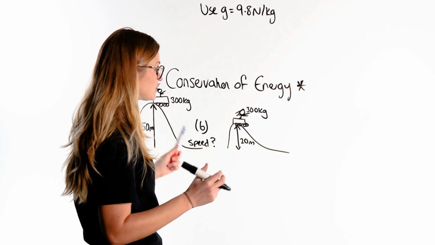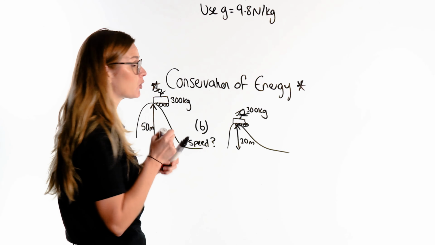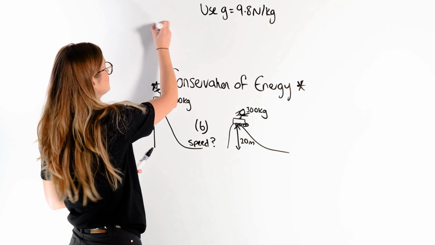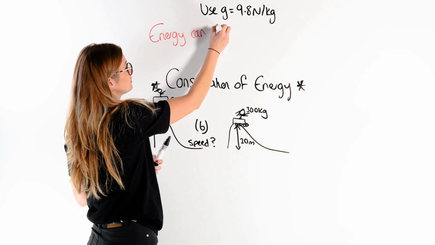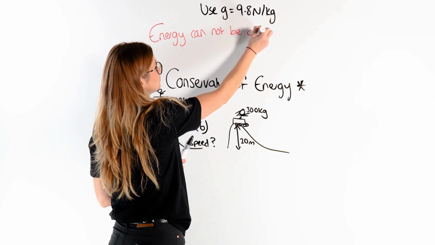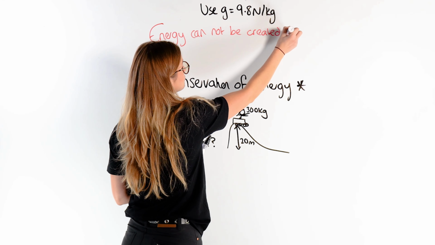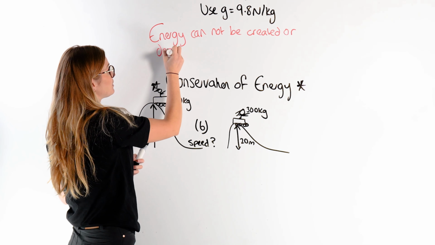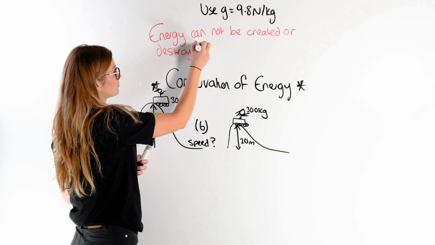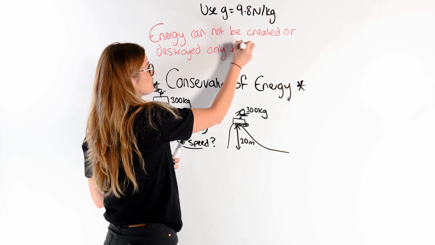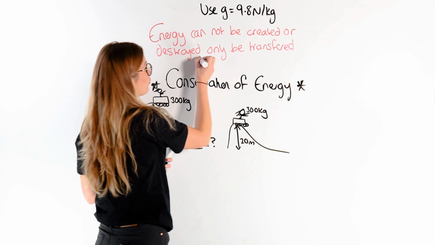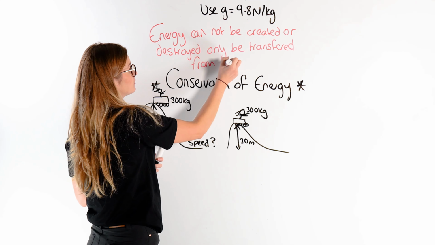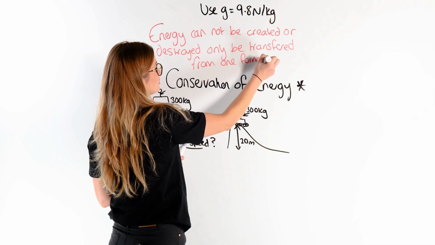So, conservation of energy, what is it? Super important, the law of conservation of energy is that energy cannot be created or destroyed, it can only be transferred from one form to another.